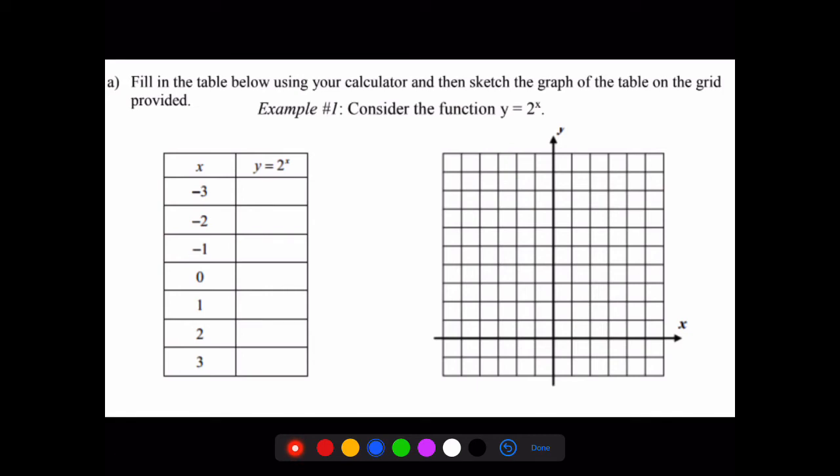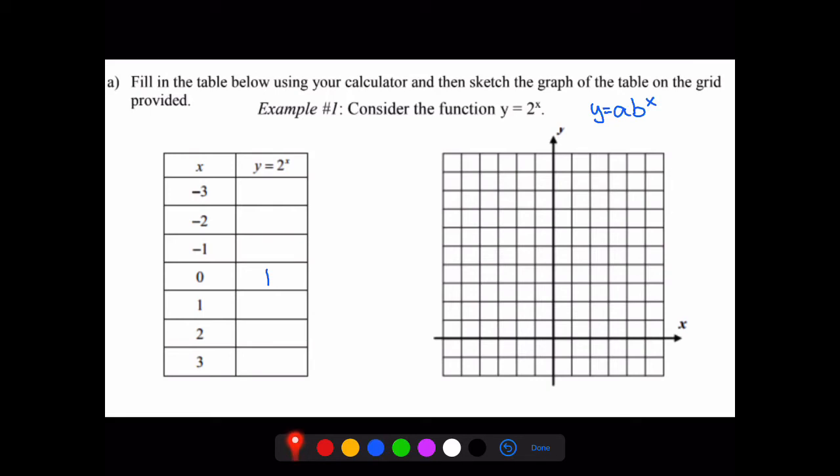First off, our y-intercept. If we recall, all these functions are written as y is equal to a times b raised to the power of x, where our a value is our y-intercept. Now, if we look at this, 2 is being raised to the power of x, so that must mean that b is equal to 2. What would be that missing number in front of the 2? Well, that'd be a 1. So, our y-intercept is the point (0, 1).